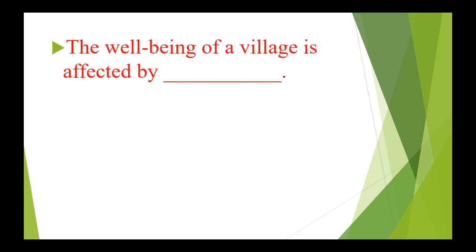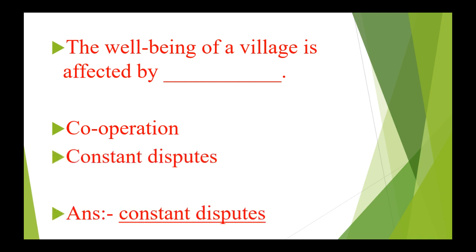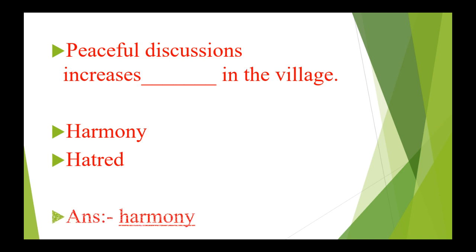Moving on to the next one. The well-being of a village is affected by dash. Options are cooperation, constant disputes. Answer is constant disputes. Peaceful discussions increase dash in the village. Options are harmony, hatred. Answer is harmony.